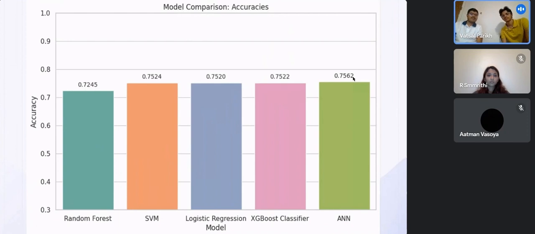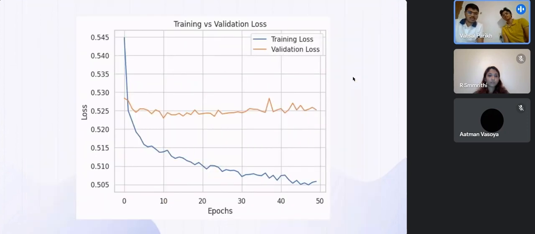Next up, after analyzing these visualizations, we developed machine learning models, and we found out that artificial neural networks, that is ANN, perform significantly better than the rest of the models, having an accuracy of 75.62 percent. We are still devising methods that can lead to higher accuracies in the project. But as you can see from the training versus validation loss, as the number of epochs increases, the training loss significantly decreases. However, the validation loss is a bit stable, but we will be devising models that can lead to a much lower validation loss as well.